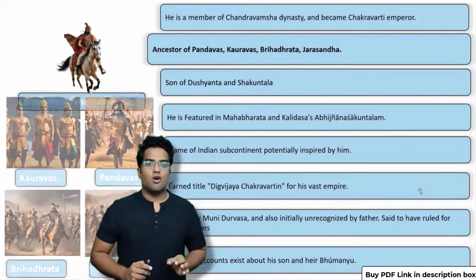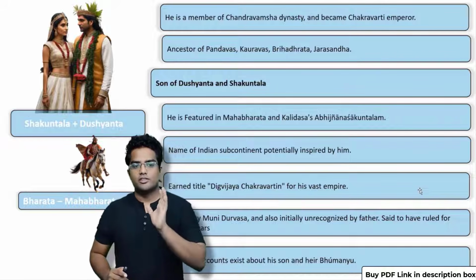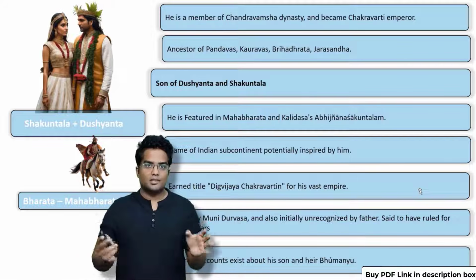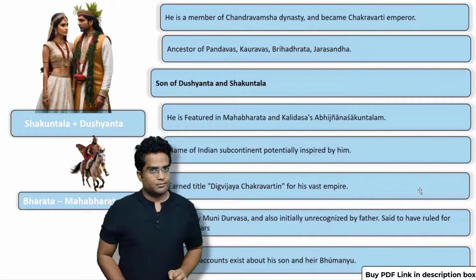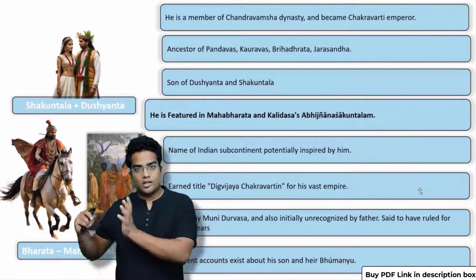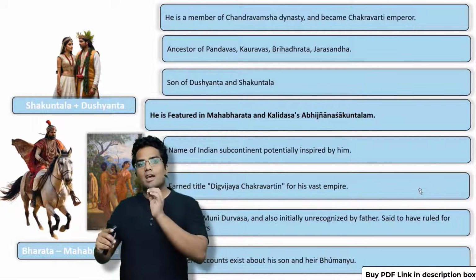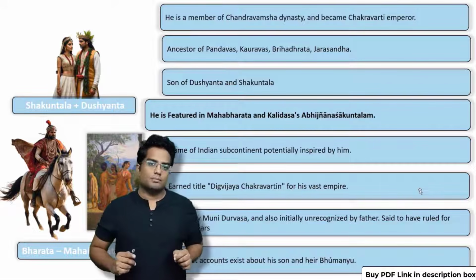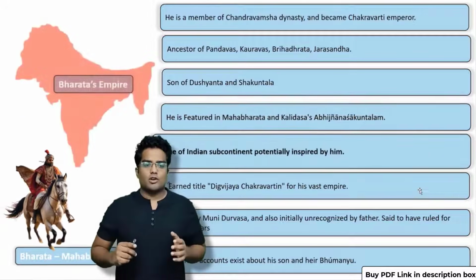He was the son of Dushyanta and Shakuntala. All right, Dushyanta and Shakuntala. That's all. How Dushyanta and Shakuntala meet, how they got married, is none of the concern for UPSC. So now he's also mentioned in Abhijnana Shakuntalam. Remember this, he's of course mentioned in Mahabharata, but he's also mentioned in Kalidasa's book called Abhijnana Shakuntalam. So pretty much you already know this.